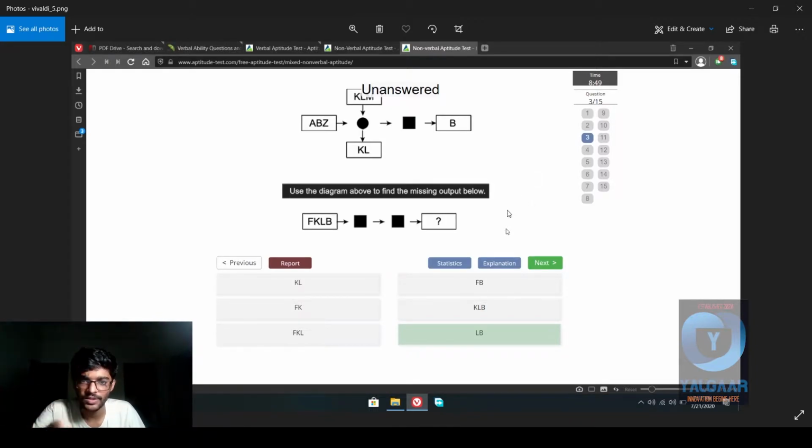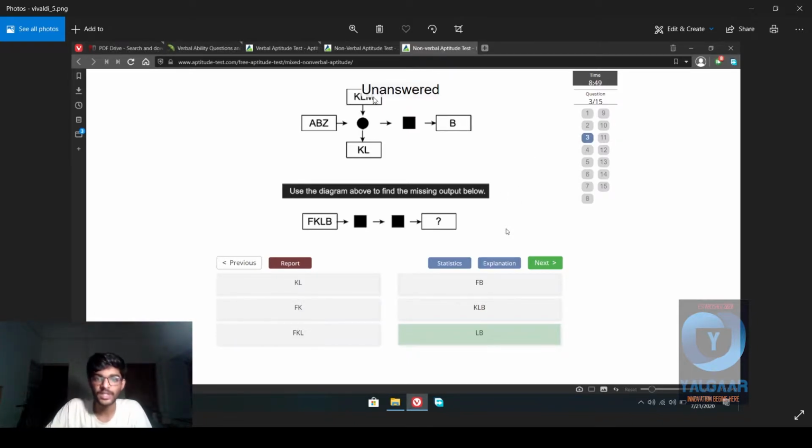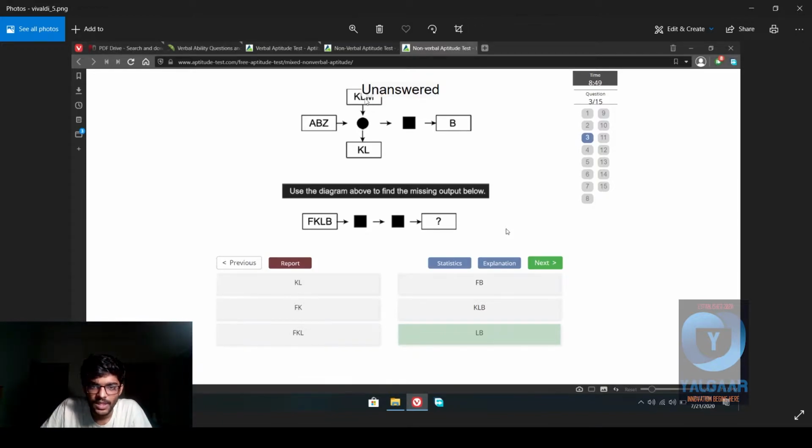So they have shown that a circle is given, and you give an input of KLM and ABZ into the circle, and you get an output of KL and also an output that goes to the square, which gives B. So if you think about it, you put KLM in the circle, you remove the M, the last letter. That's my guess.